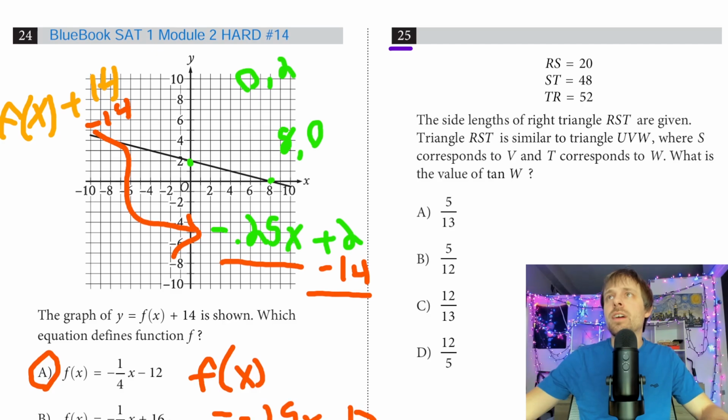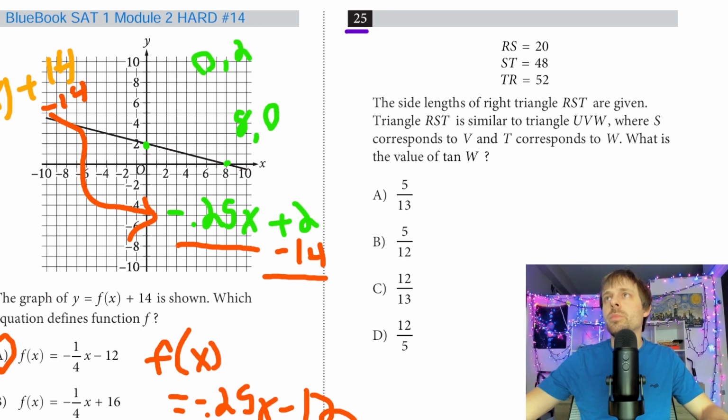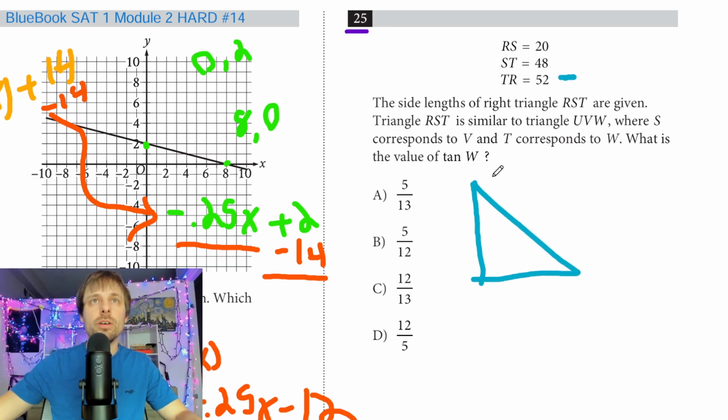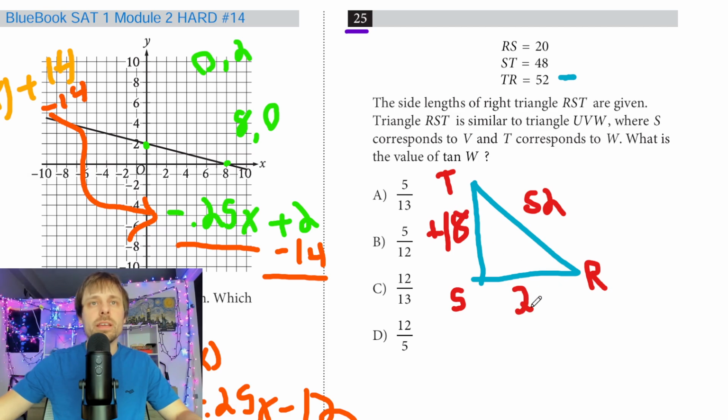And number 25 here, let me shift this over a little bit and move this. So our first triangle one on this worksheet, I could honestly already try to draw this out because I can see that's going to be my hypotenuse. So if I did try to draw this triangle out, it seems like TR would be here to describe my 52. And then I would just put S here. So my TS would be 48. And my SR would be 20.